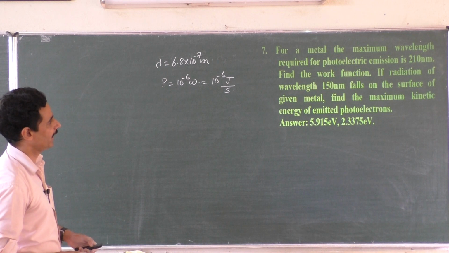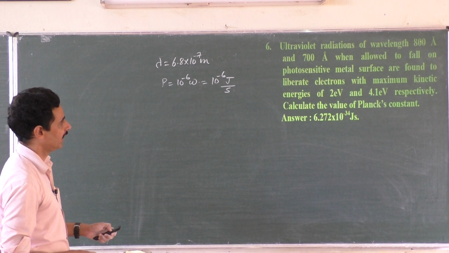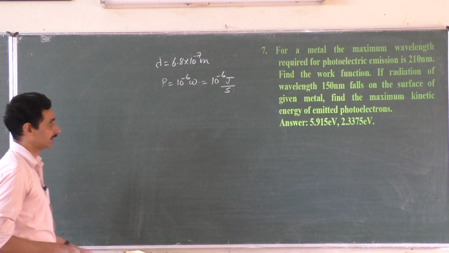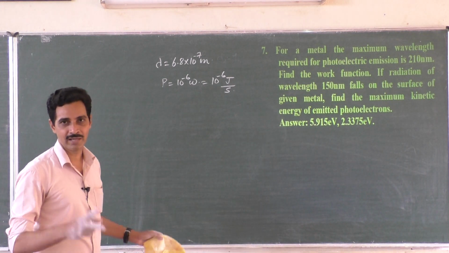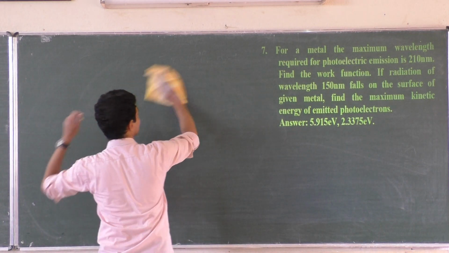For a metal, the maximum wavelength required for a photoelectric emission. Last problem, it was the sixth one, right? I went back. Sorry, I wasted a little bit of time, but we will move. I don't cut the video and paste it. It takes a longer time. I'll continue. This is discussed.